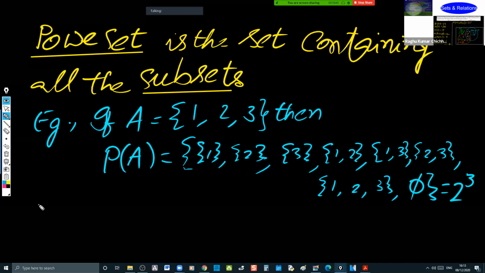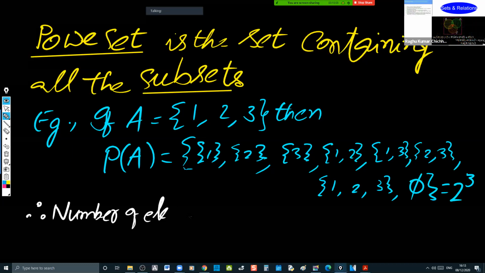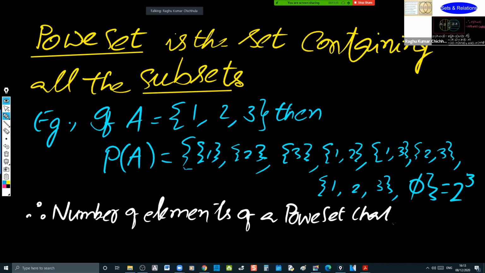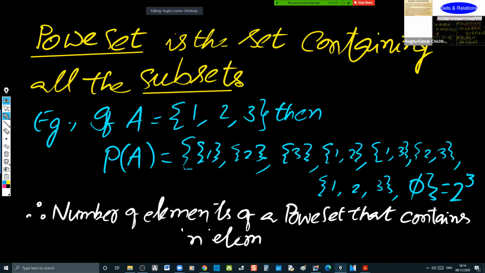Therefore, the number of elements of a power set that contains n elements is equal to 2 power n.